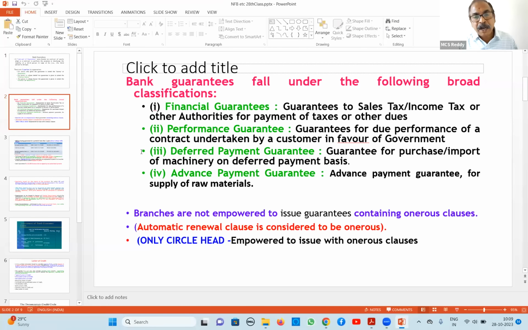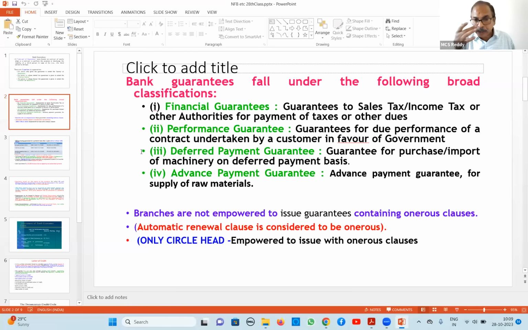Next, branches are not empowered to issue guarantees containing onerous clauses. Onerous clauses means some abnormal clause. An example is the automatic renewal clause. Normally, we give guarantee for a period. Say the customer may ask for a 1 year guarantee, we will give 1 year guarantee. After that, a 3 month claim period will be there, normally. But with this clause, after 1 year, it will automatically be renewed if the contract is not completed.